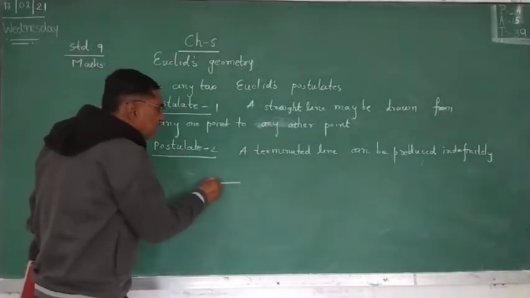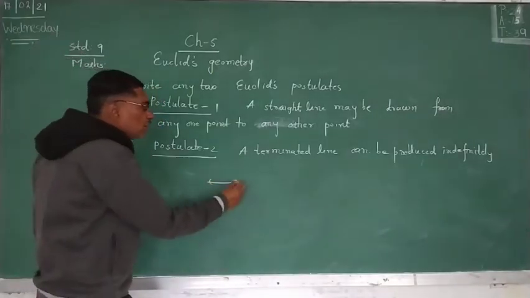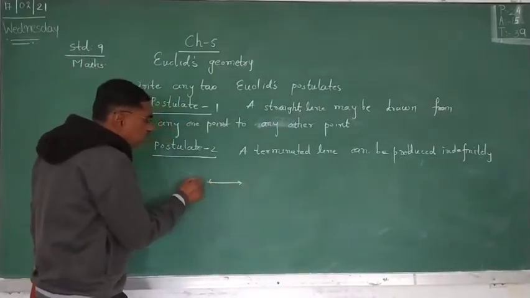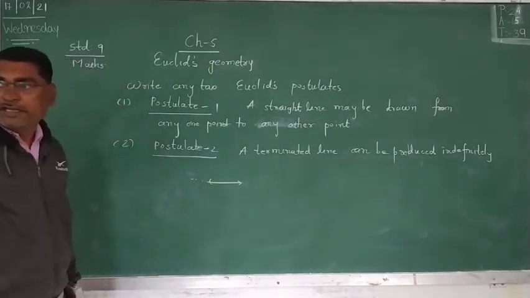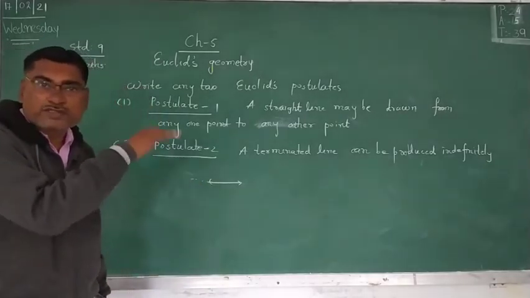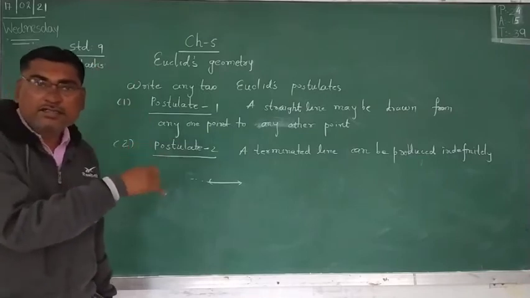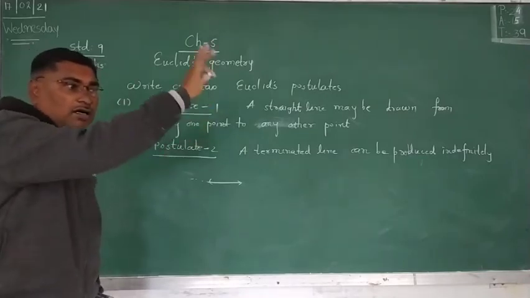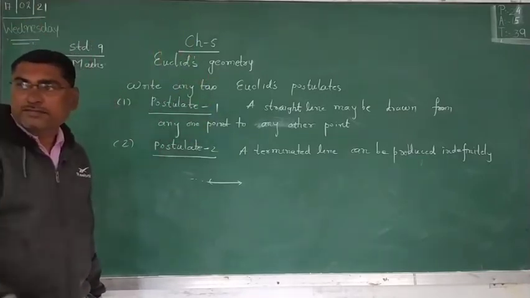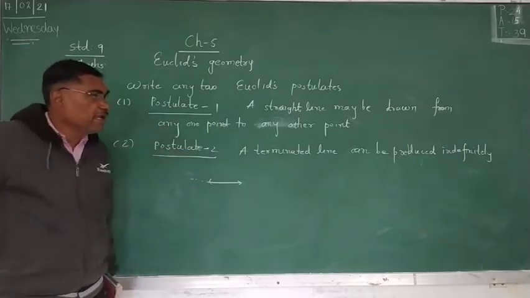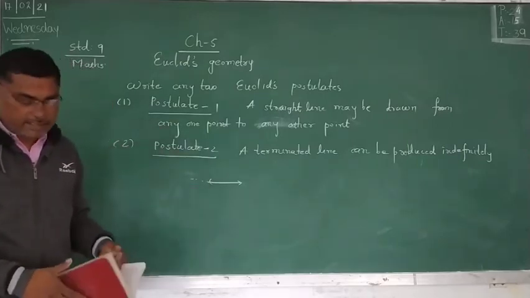Suppose this is a line. You can draw a terminated line, any terminated line, and you can produce it on both sides up to an indefinite distance. That is, a terminated line can be produced indefinitely.